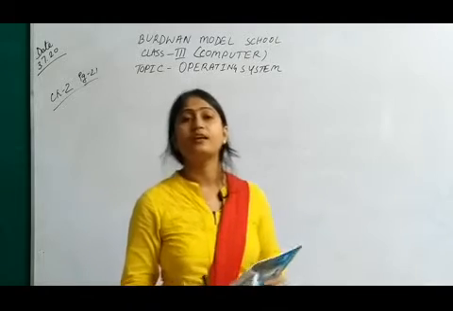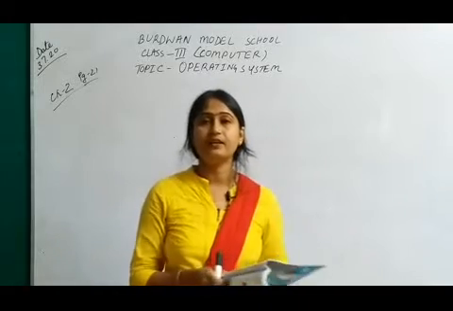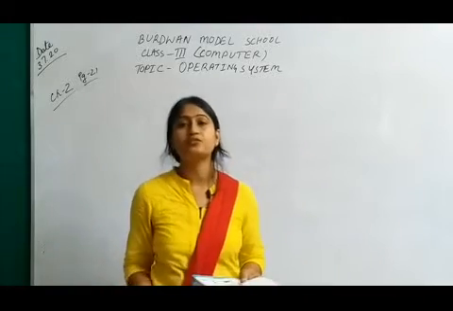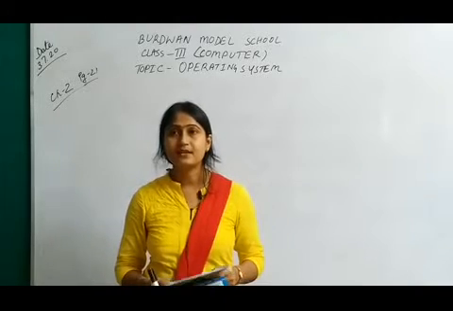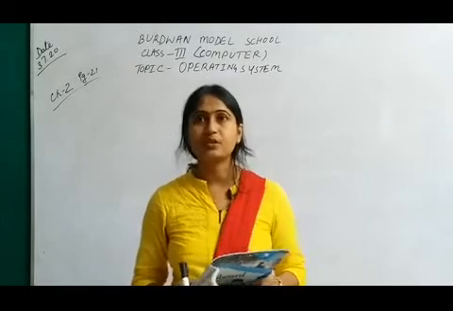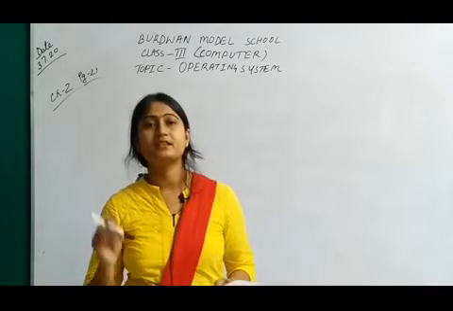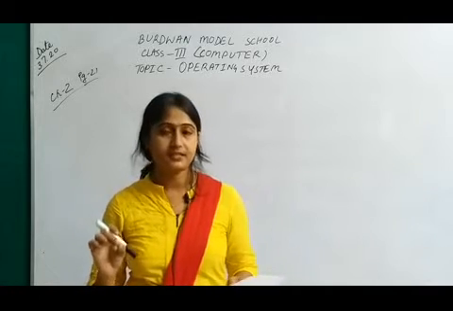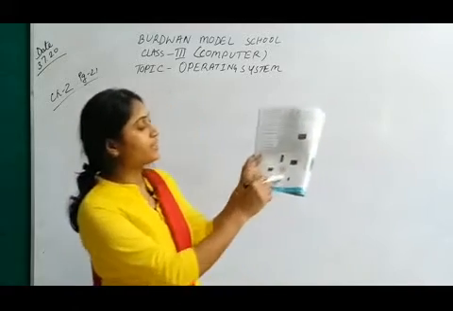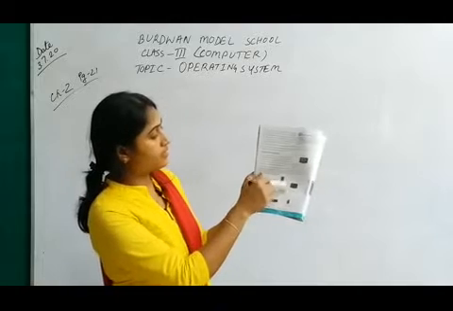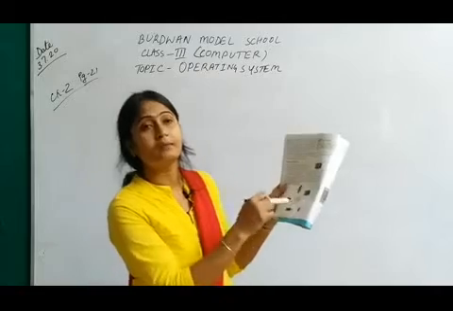If we want to work on a computer, we need hardware and software both. Without software, hardware can do nothing, and without hardware, software cannot do anything. So application software and system software both are required. Application software is used for specific tasks, but the system software runs the system. Look over here. This is an operating system. It manages the CPU, printer, keyboard, mouse, monitor, all the parts.